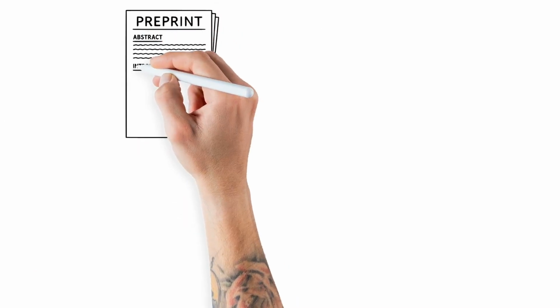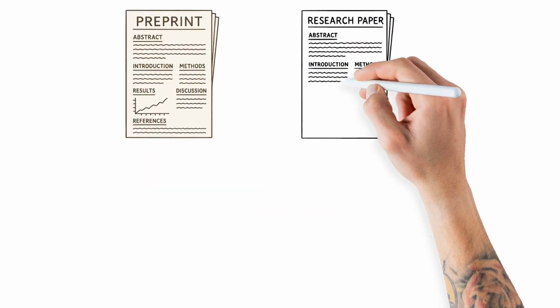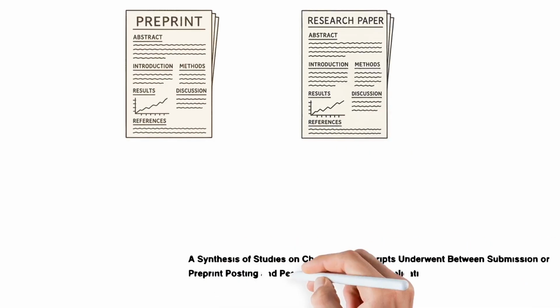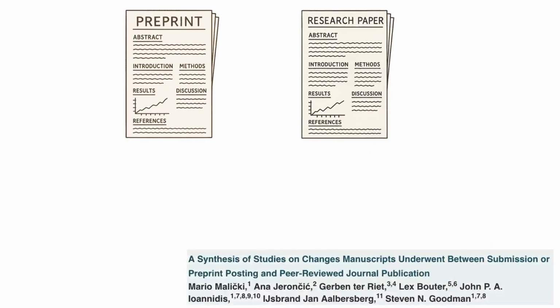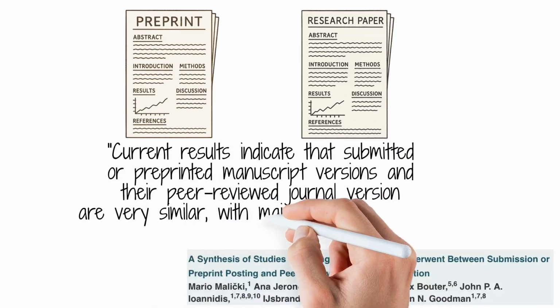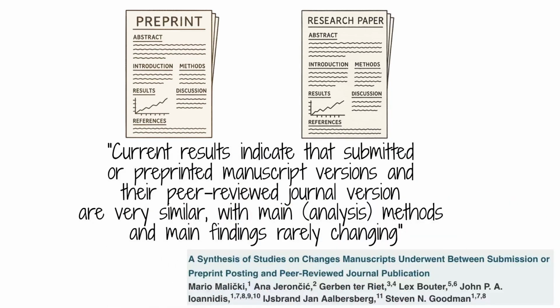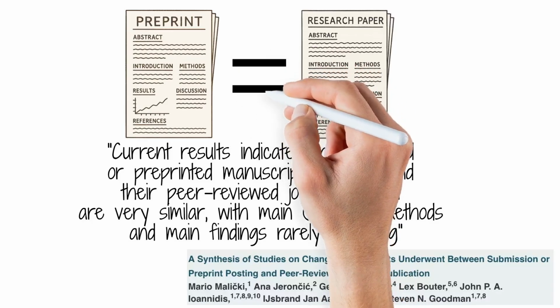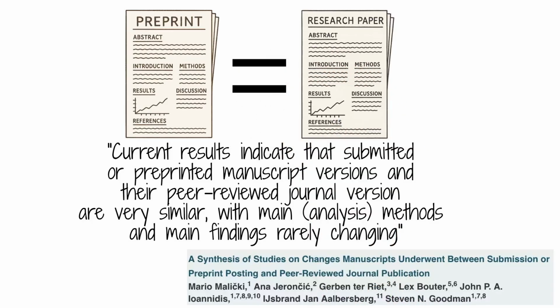What about the content? Does this differ between a preprint and its published version? Data does show that preprints undergo limited changes when they are eventually published. In general, published versions have slightly better reporting indicators and slightly smaller confidence intervals. But as we've covered in other videos, these differences are not substantive changes to conclusions. Of course, there will always be individual examples where there are significant changes. However, according to current evidence, most preprint article pairs are very similar.